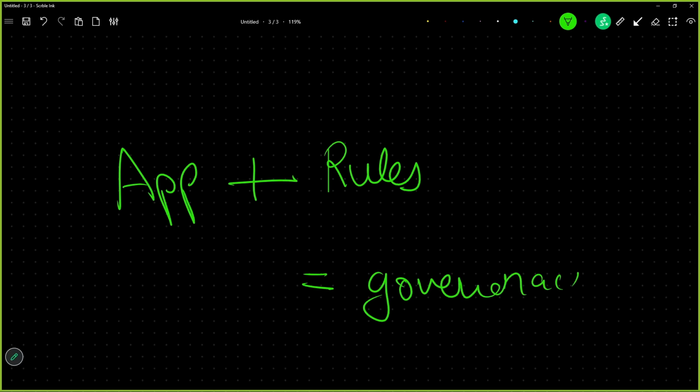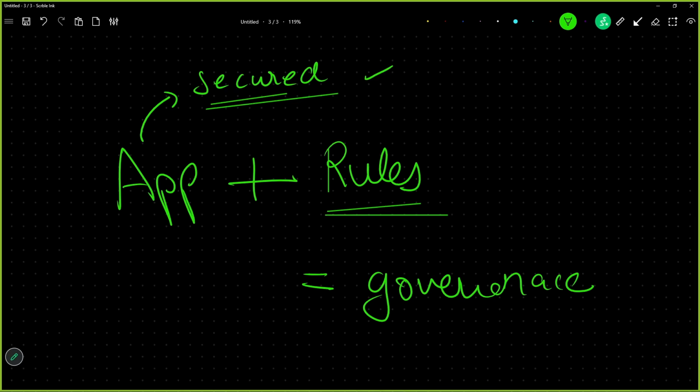Whenever you're talking about developing an app, you are talking about developing a secured app. And rules, what are these rules? This is the major concern which we are going to discuss. Before going anywhere else, now we know what governance is combined of.